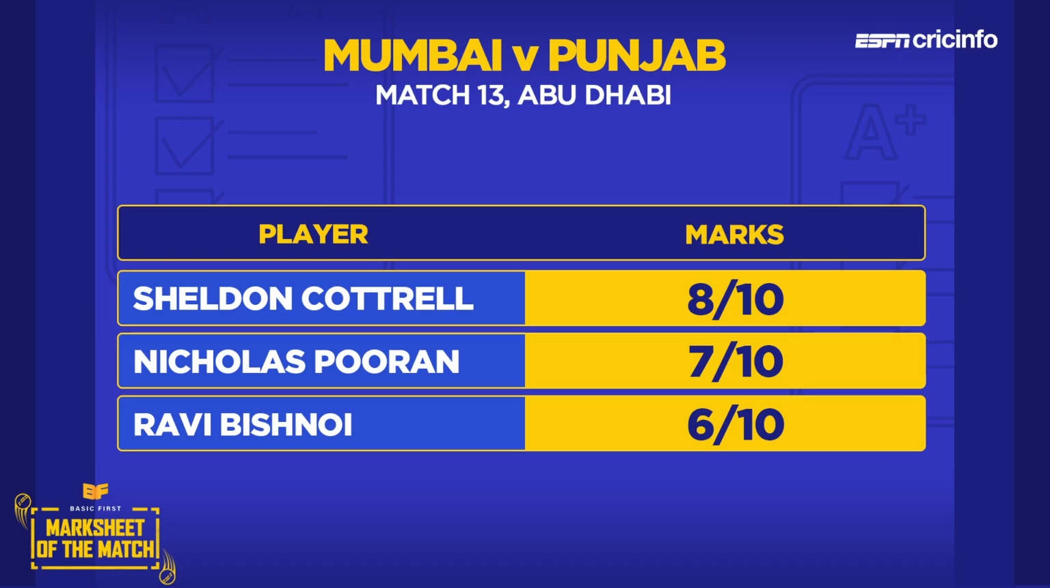Right, and finally rounding up with the young leg spinner from the Punjab side, Ravi Bishnoi, who has gone wicketless for 2 games in a row now, but there's still something about his performance that catches the eye. How would you mark young Ravi out of 10? Yeah, I'd be giving him a 6 out of 10, which is not a negative score. He's still in the positive.